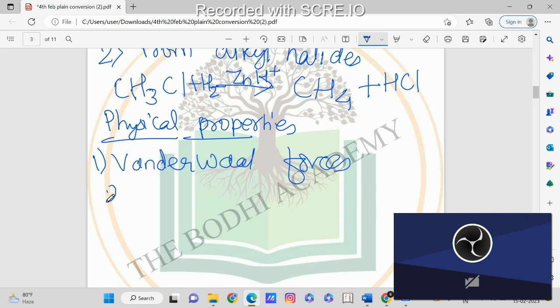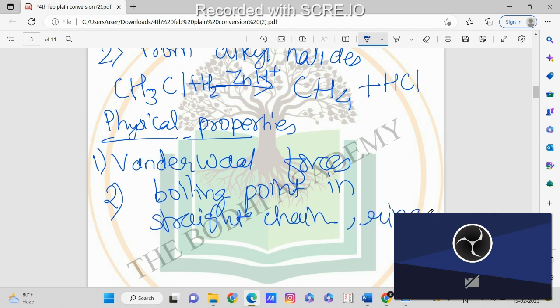Now the next physical property is their boiling point in straight chain and branched structure. Okay, straight chain and ring structure.